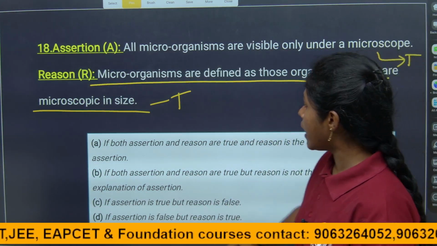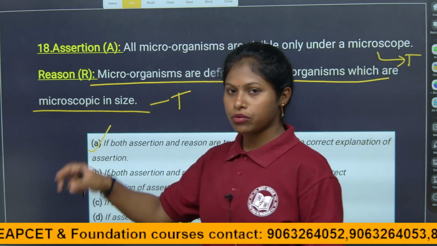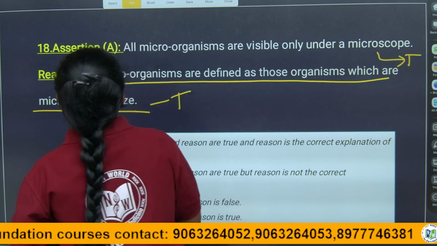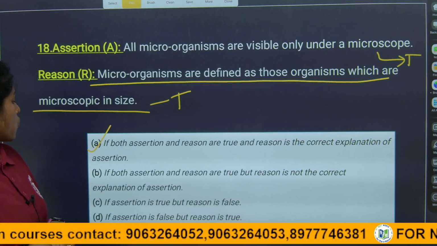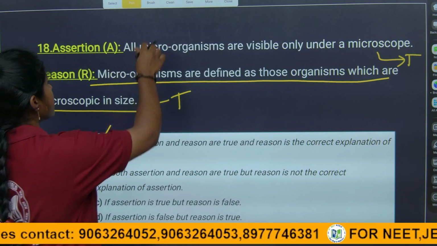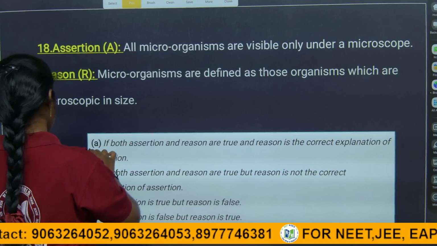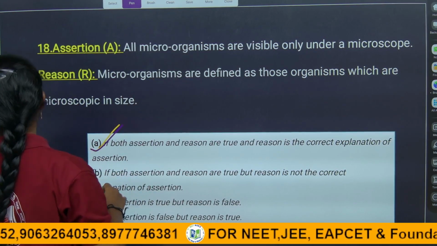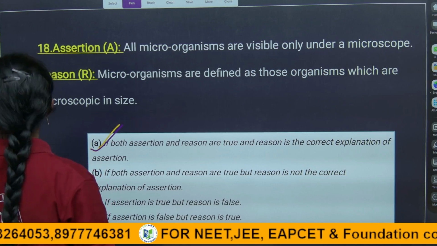Here the answer is A. Both assertion and reason are true and the reason is the correct explanation of the assertion. So here the answer is, children, A. A is the answer for this question. So I hope you are all clear about today's session, children.